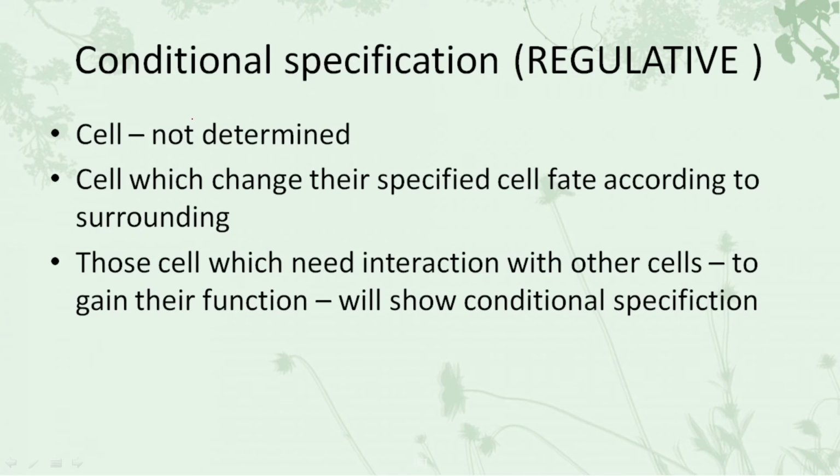Now let's understand the second one, and that is the conditional specification. As the autonomous specification shows mosaic development, the conditional specification shows regulative development. What does this mean? In this, the cell or mass of cells which we have taken from one area, we implant into the other area. What happens is, the implanted area would affect or determine the fate of the mass of cells which was previously determined for some other type. We'll understand this with the help of the same colors. So in this, the cell is not determined.